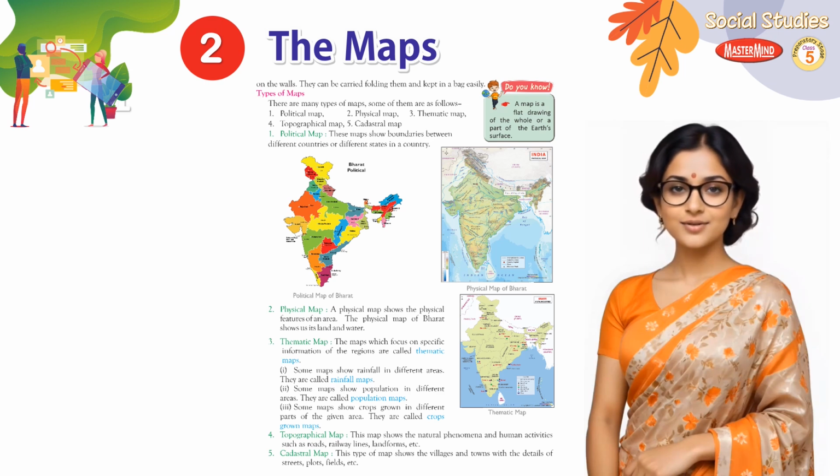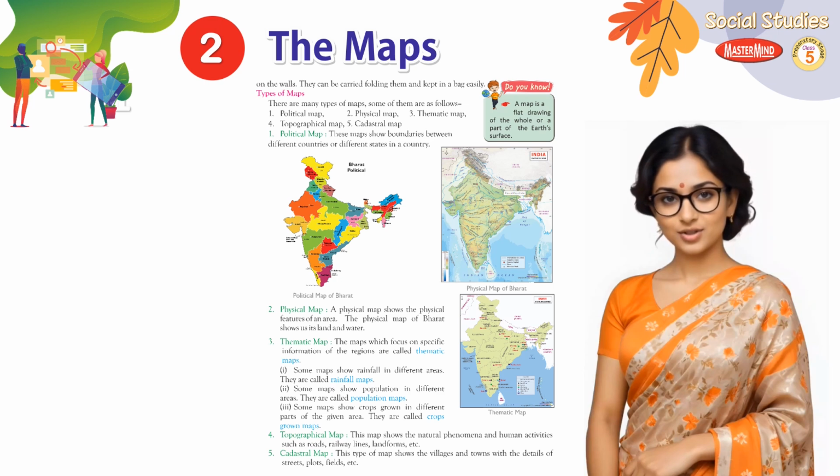1. Political map. These maps show boundaries between different countries or different states in a country. 2. Physical map. A physical map shows the physical features of an area. The physical map of Bharat shows us its land and water. 3. Thematic map. The maps which focus on specific information of the regions are called thematic maps.